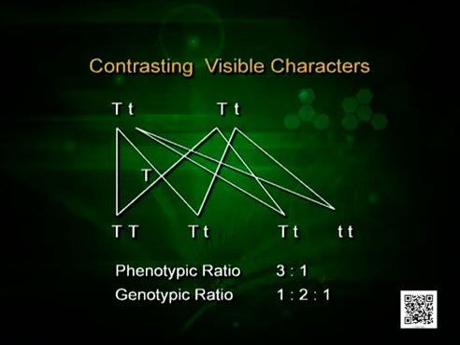I would like to summarize what I have explained. We have discussed heredity, and we have tried to explain how Mendel did the experiment on tall plants and short pea plants. Keeping that in mind, we have done the activity taking beads of 2 colors, depicting tall plants and short plants to check the ratio 3:1 and 1:2:1. The phenotypic ratio of 3:1 came correctly in our experiment with beads, where beads were acting as genes, and genotypic ratio of 1:2:1 also came correctly in our experiment.